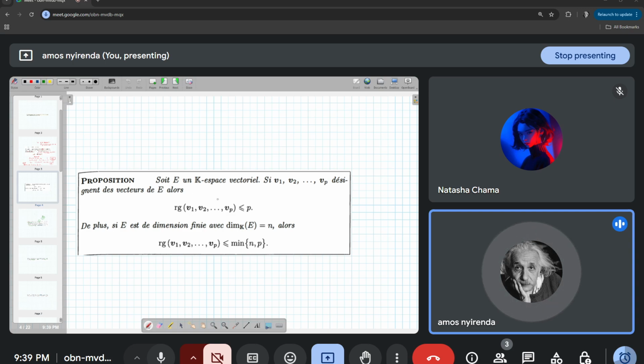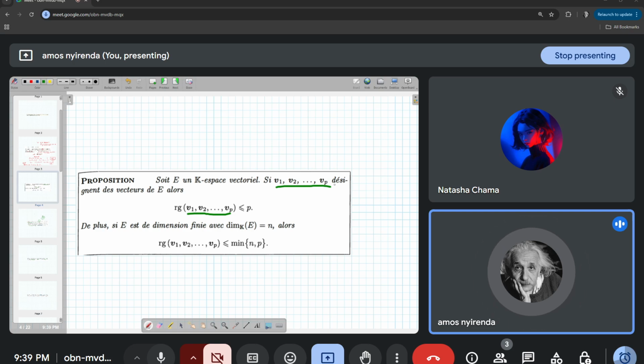Soit E un espace vectoriel, si V1, V2 jusqu'à Vp désigne des vecteurs de E, alors le rang, we have this family of vectors. And then here they are saying le rang de cette famille, the rang of this family of vectors V1, V2 jusqu'à Vp is less than or equal to P. Now, what is P in this case? You can see that P is the number of elements in this family.